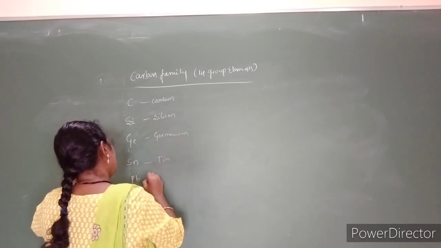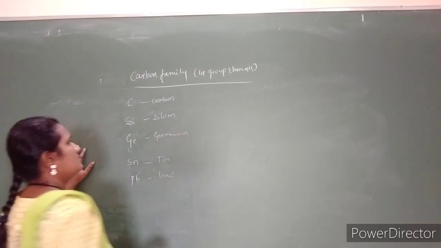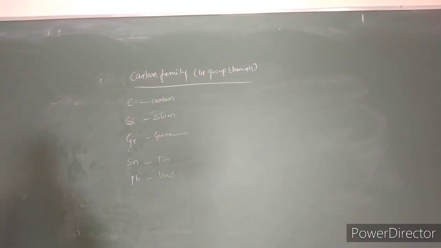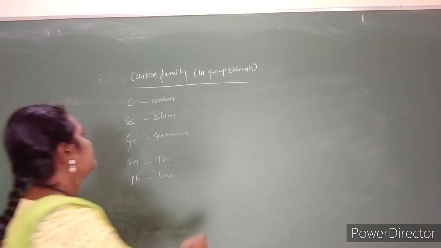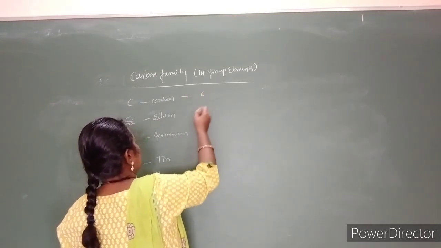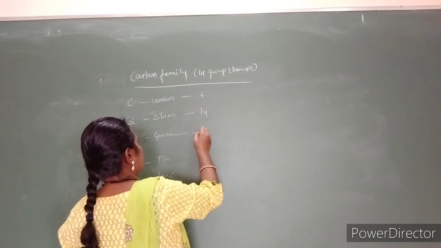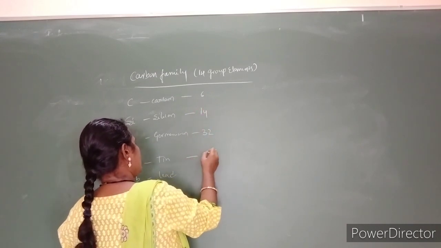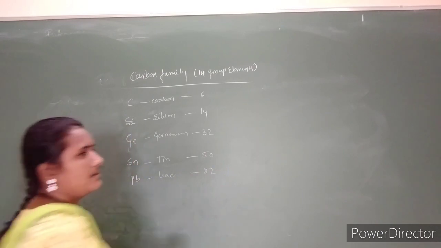The carbon has atomic number 6, silicon 14, germanium 32, tin 50, lead 82.